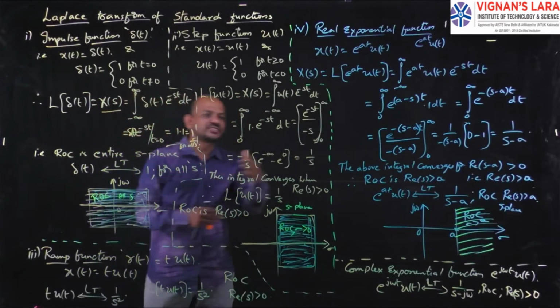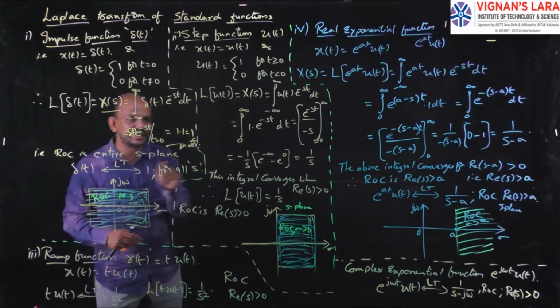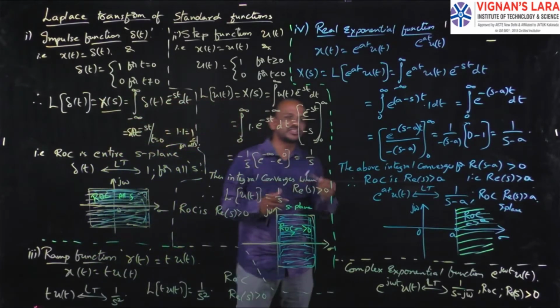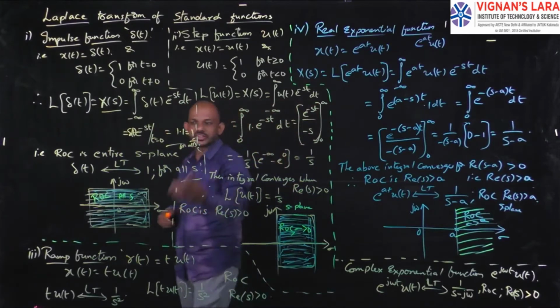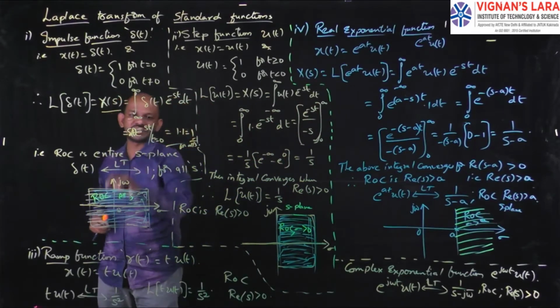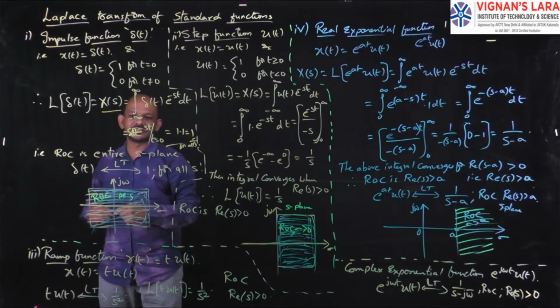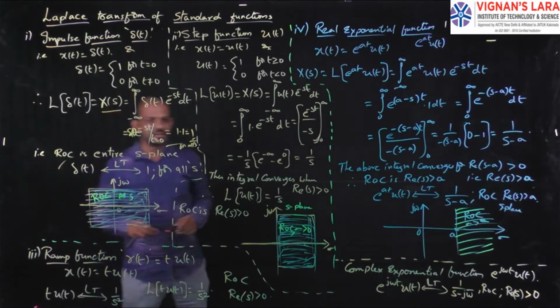And what is the Laplace transform of that one? In between, I will write a line with arrows on both sides, and on top of that, I will write the transformation technique. So here δ(t) has a Laplace transform of 1 for all s. So this is the representation of the Laplace transform pair.